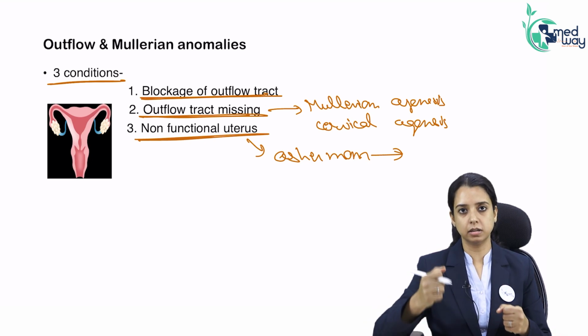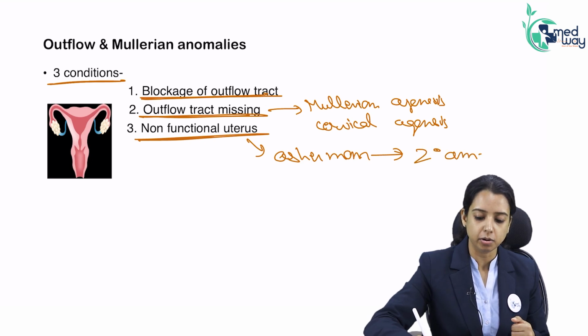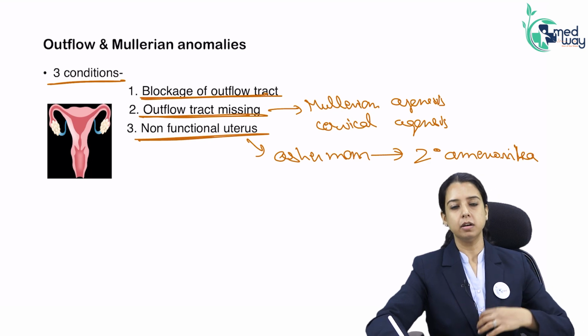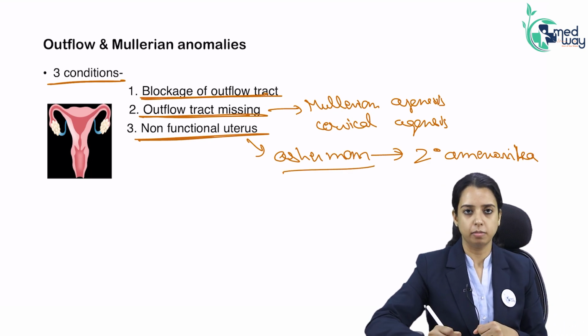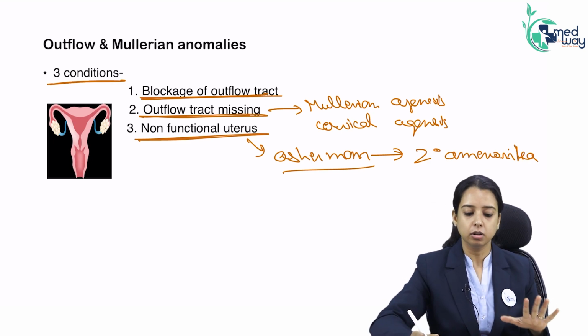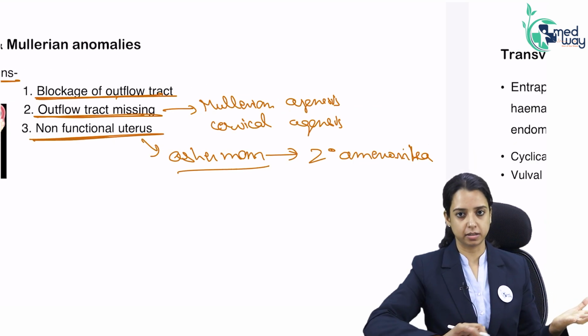Why is curettage of the uterus done? Because of pregnancy. Obviously it will be a cause of secondary amenorrhea. A girl who had menses, she got pregnant, and because of tuberculosis or because of recurrent curettage, Asherman syndrome happened. So non-functional uterus is a very rare cause of primary amenorrhea. The common causes are blockage in the outflow tract or the outflow tract being missing.